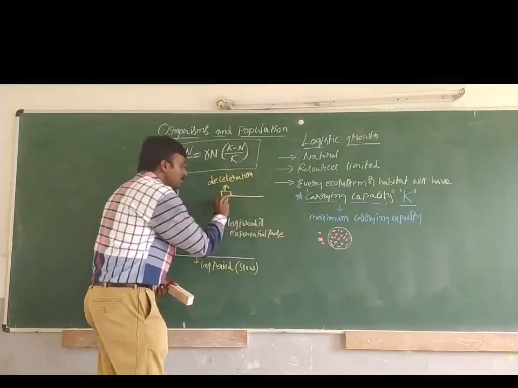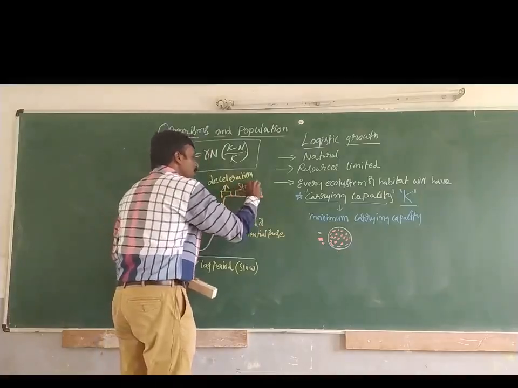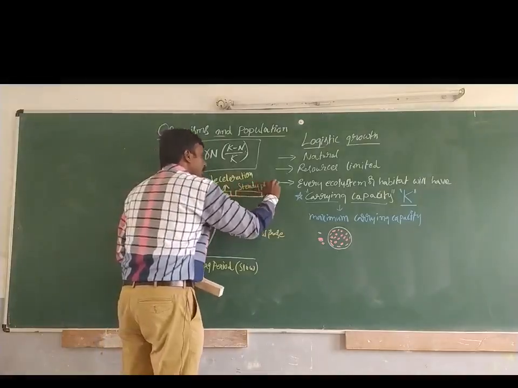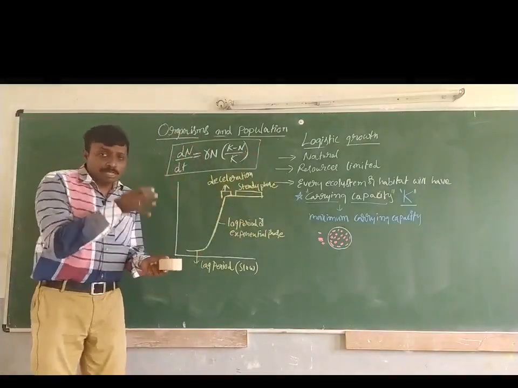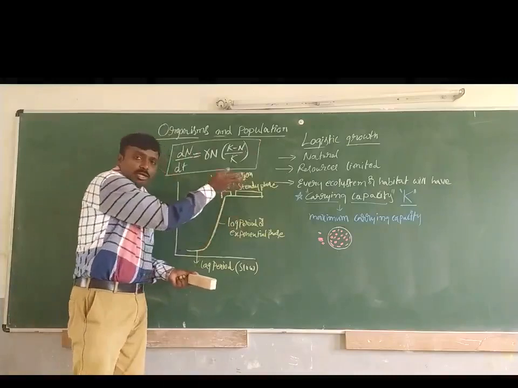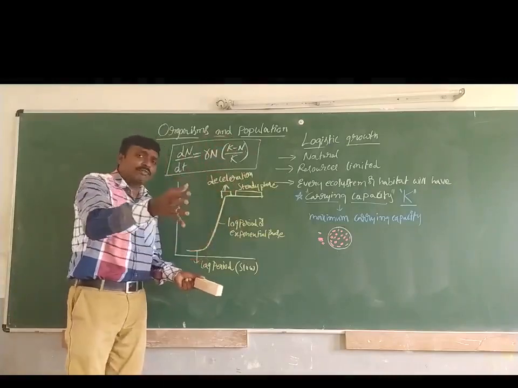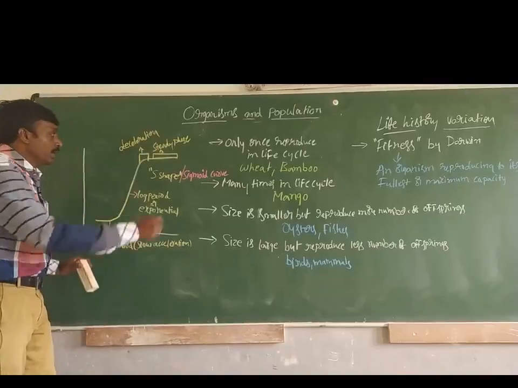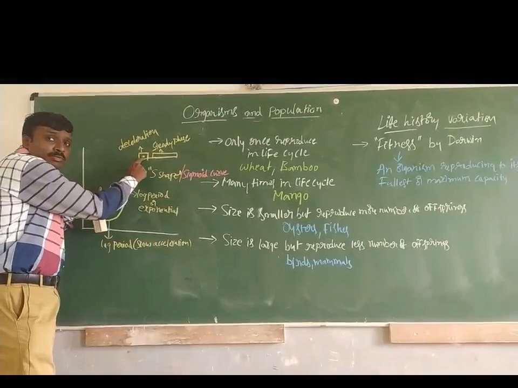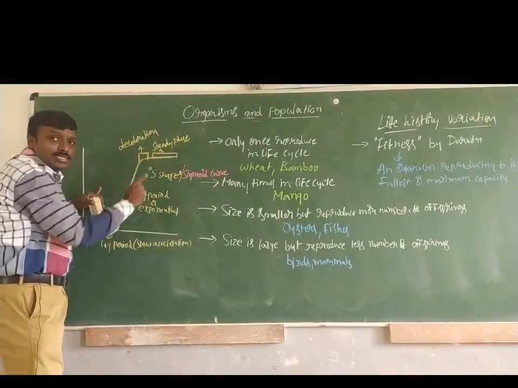Organisms reach the steady phase. Organisms will be reaching the steady phase, which means the rate of growth is not increasing. The reason here is that any one of the factors will be limiting. So from deceleration, the rate of growth will be reaching the steady phase.